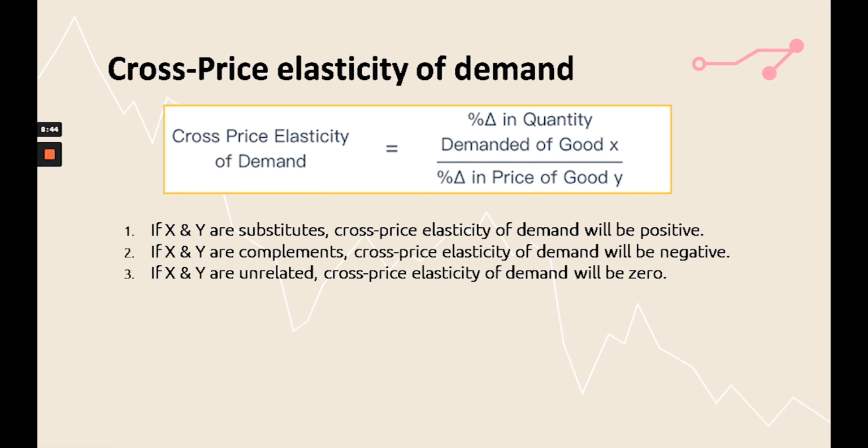If X and Y are complements, then if the price of product Y increases, the quantity demanded of good X will reduce, and that is why in this case the cross price elasticity of demand will be negative, because of an inverse relationship between quantity demanded and price. If X and Y are unrelated, the price of Y will not affect the quantity demanded of X. In this case, the cross price elasticity will always be 0, because these are unrelated products.